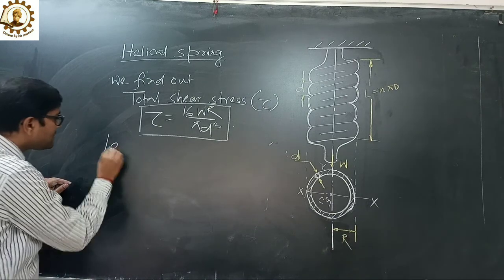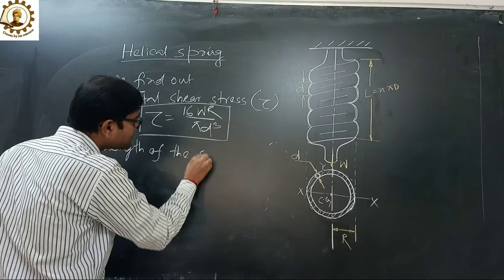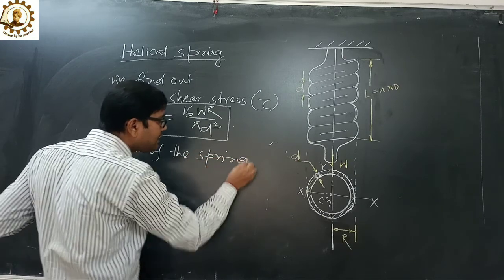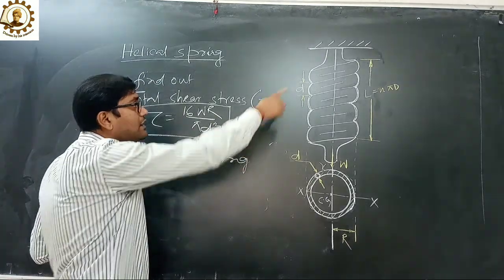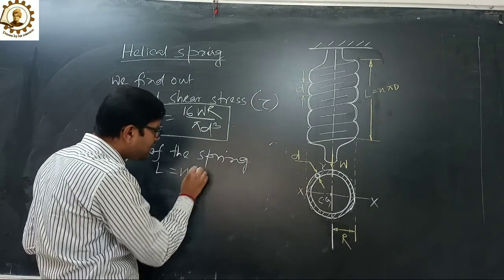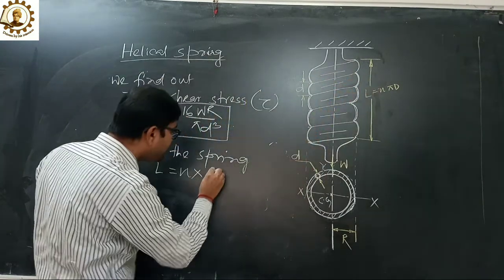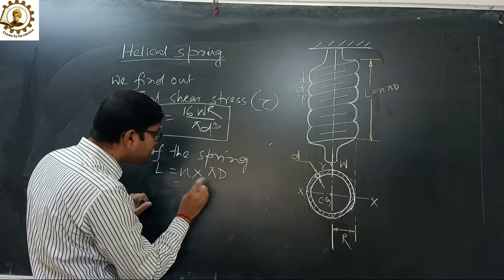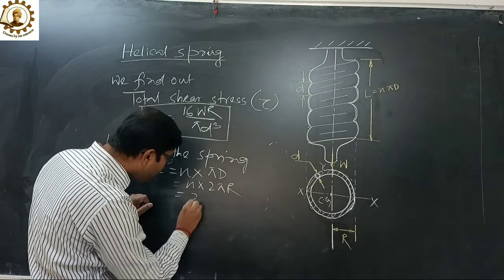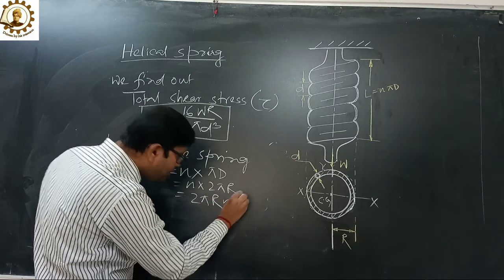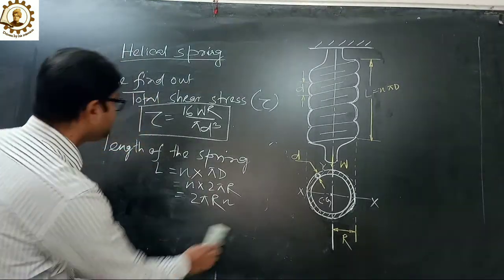Now the length of the spring. I have already described how the length of the spring is the number of coils N into one coil circumference, that is pi into d, that means 2 pi R. So the length of the spring equals 2 pi R N.